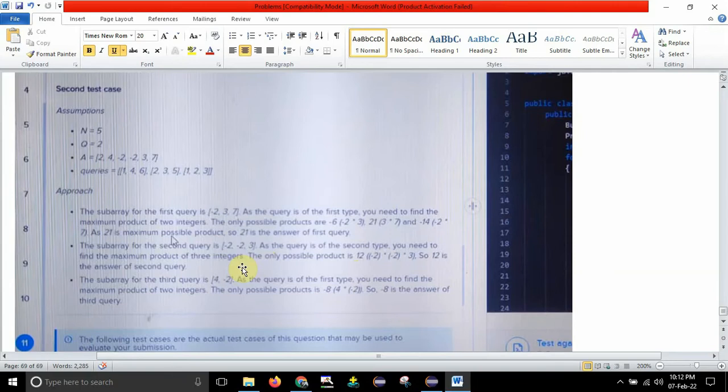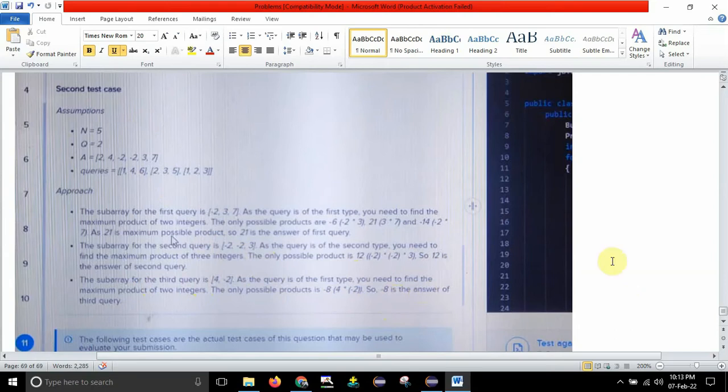Here it is of case type 2, guys, so you need to consider 3 elements. So 3 into -2 into -2 will give 12. After that you can see the subarray of the third query is 4, -2. You need to return only 4 into -2, that is -8. So that is the answer, guys.